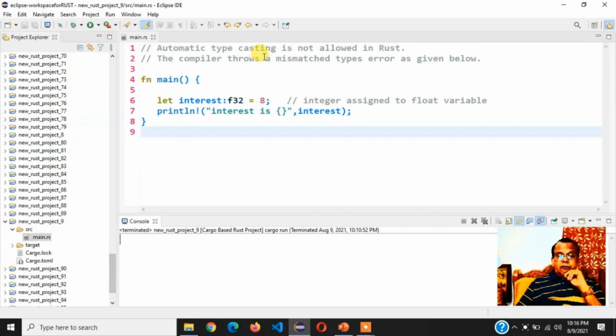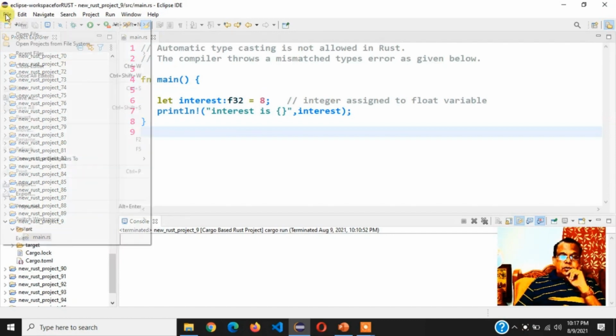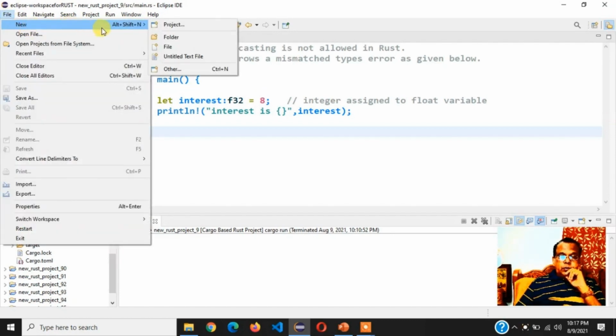But before that, again and again I am reminding you that whenever we are writing or discussing a new program like this, the first thing you have to do is create a project. You have to keep this program in the project which you have created. For that it's very simple. Just go to File, come to New and click Project.